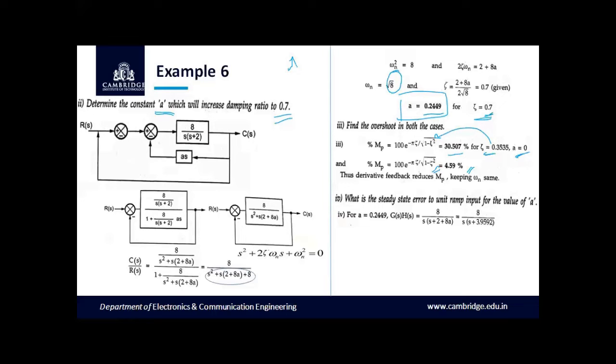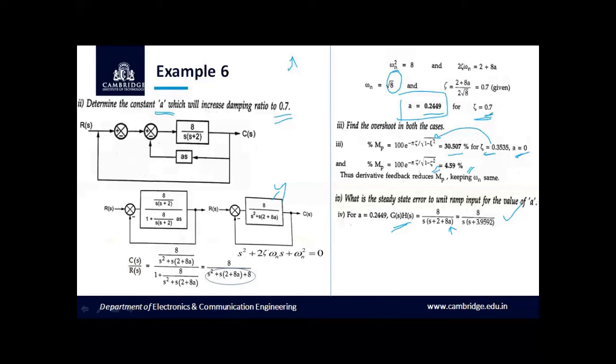That is, in the presence of the derivative factor, we have taken G of S, which has been obtained here. So if we substitute for a is equal to 0.2449 in this expression, we get the simplified G of S as 8 divided by S into (S plus 3.9592).